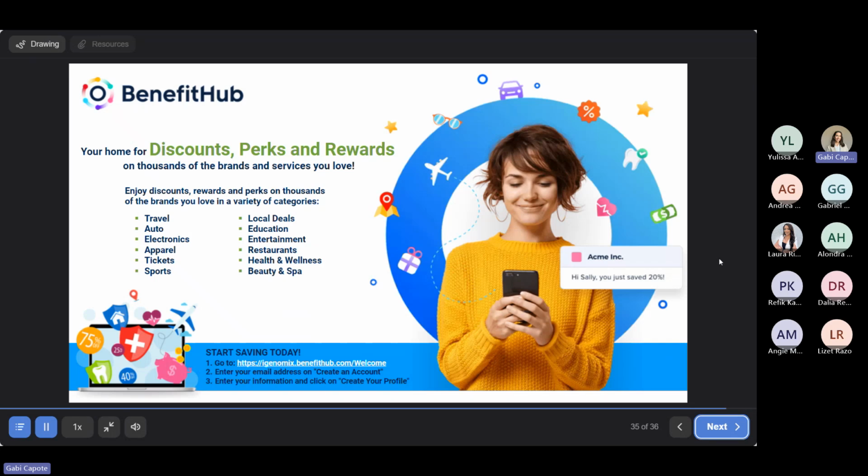We also have a great free service called Benefit Hub. So this is a discount marketplace with an almost endless amount of discounts available to you. All you have to do is click on this link here and sign up with your email, and you can get discounts for travel, for car rentals, for hotels, Disney World tickets, entertainment, restaurants, anything that you can think of is probably on Benefit Hub. So highly recommend creating an account and start saving.